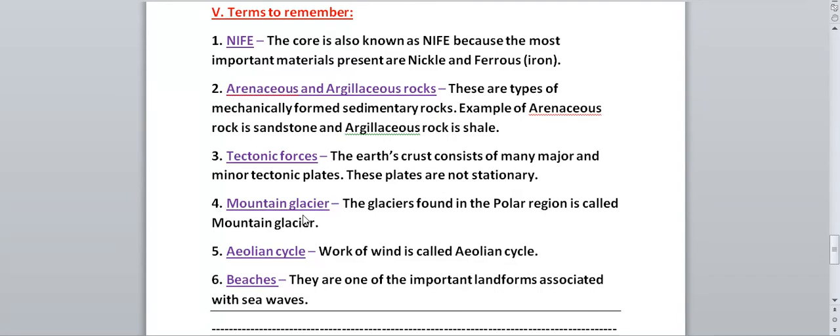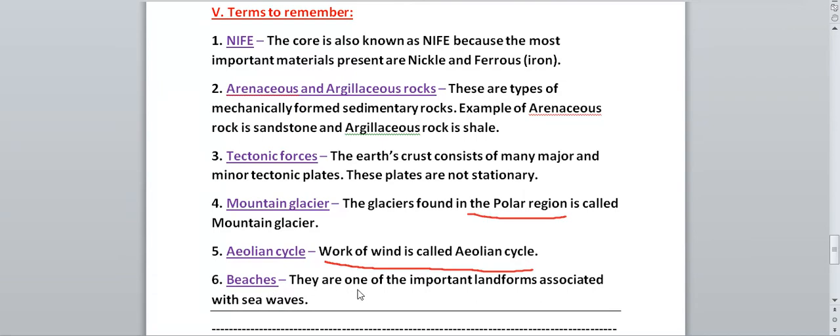Mountain glacier. What is mountain glacier? The glacier found in the polar region is called the mountain glacier. Polar region means the colder region which is found in the mountains. Next we have aeolian cycle. What is aeolian cycle? Work of wind is called aeolian cycle. This you can remember.